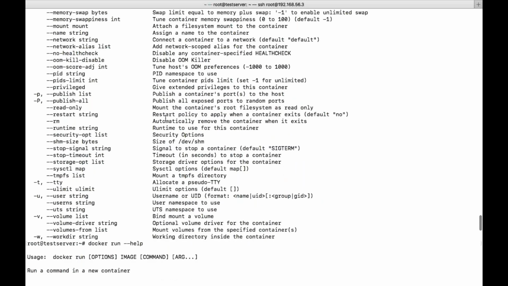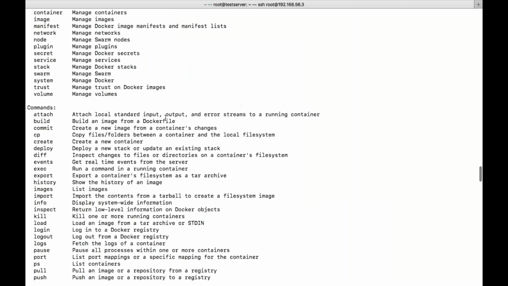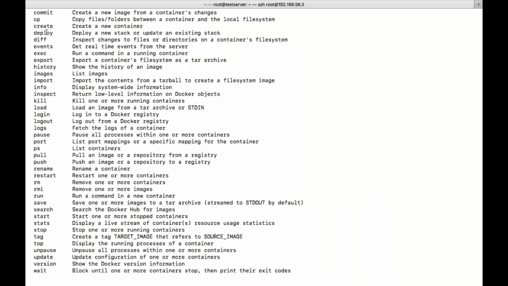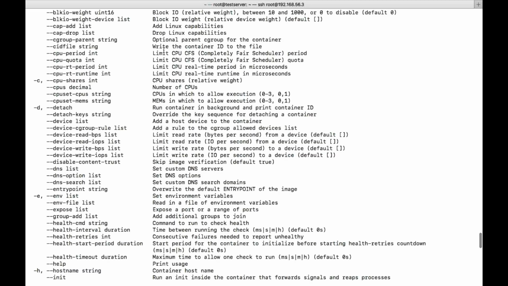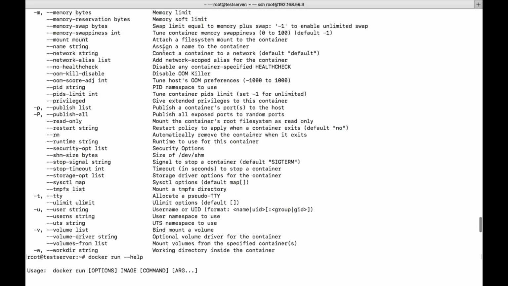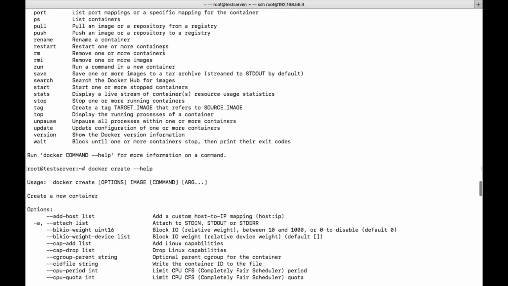Now, what is our next command? That is deploy. Deploy a new stack or update an existing stack. So let's see. I think this concept is new. I've never seen it. Deploy. I don't see this.